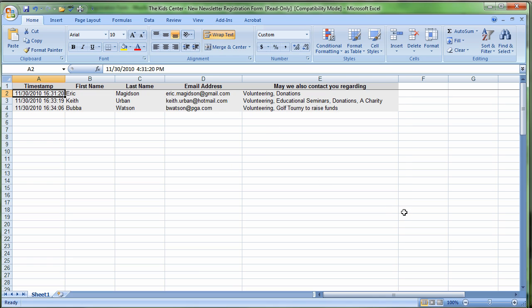You can do it through Gmail. There is no cost to you. There is no cost to the Kids Center. And it really is a time saver. Because from here, again, you can put it into a database, or you can use this Excel spreadsheet to actually do your newsletter mailings every month.